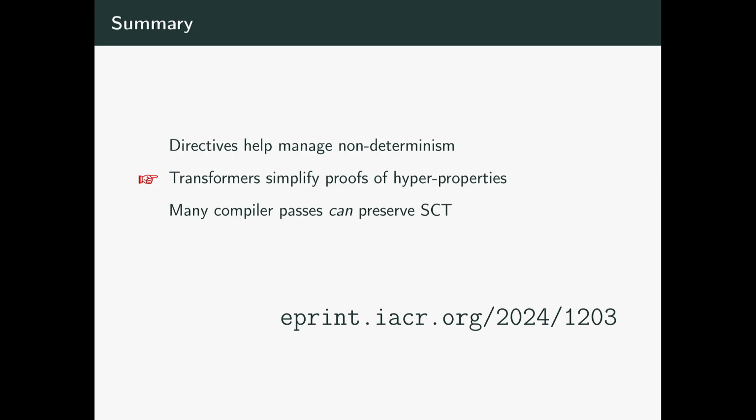Transformers simplify the proofs of hyperproperties because, being functions, they allow us to consider 2 executions, a source and a target, instead of 4, 2 indistinguishable sources and 2 indistinguishable targets, as would be needed for a hyperproperty like constant time. And we show that many compiler passes can preserve speculative constant time if we are careful with our analysis. We exemplify this with a mechanized compiler in Coq that you can check out in our work.